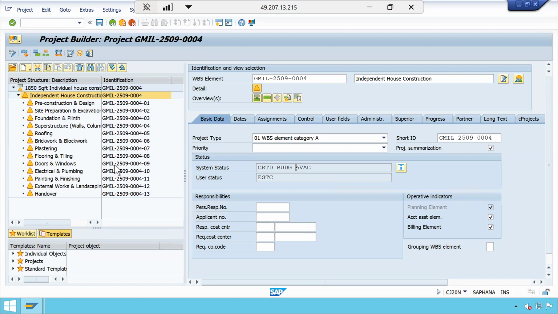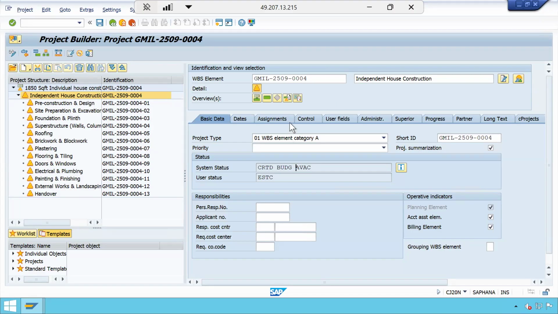So whatever it may be, it can be a PR or an internal activity, or a material reservation, or a material PR, a material with stock PR, a material with non-stock PR, or external services for procuring the services, or it can also be an external activity. So I explained about 4 different types of control keys, PS0, 1, 2, 3, and 4. These are 4 important control keys that you need to remember, whatever I explained earlier.